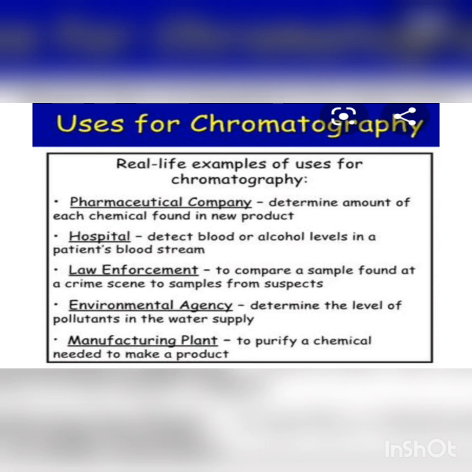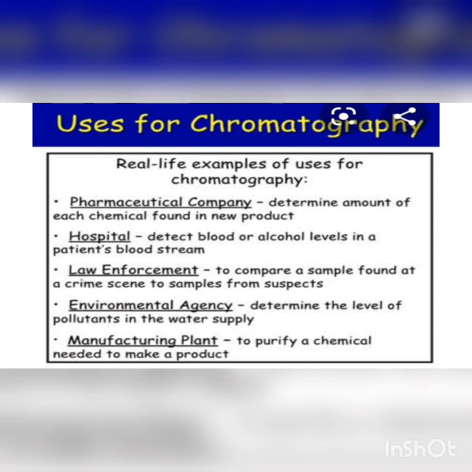Then law enforcement. Here it is used to compare a sample found at a crime scene to samples from suspects. An environmental agency, to determine the level of pollutants in the water supply.